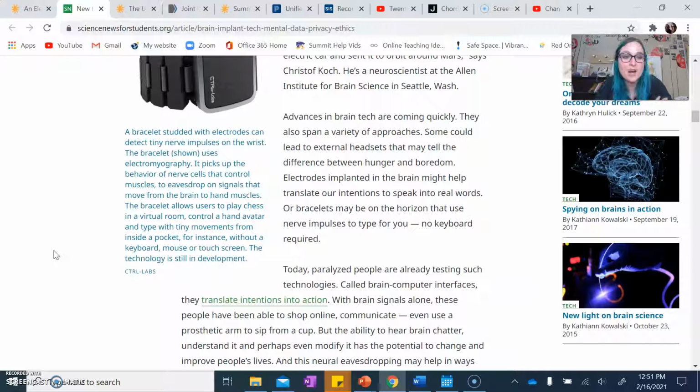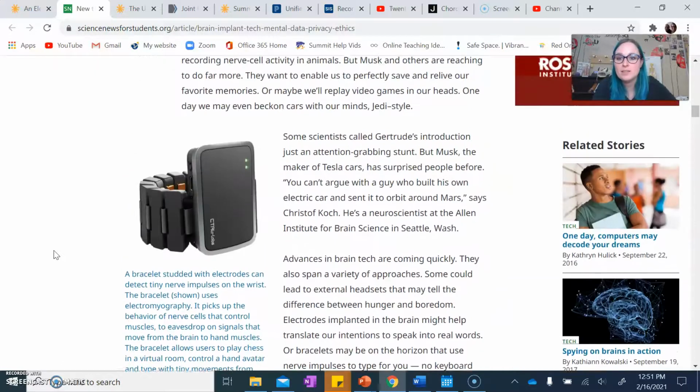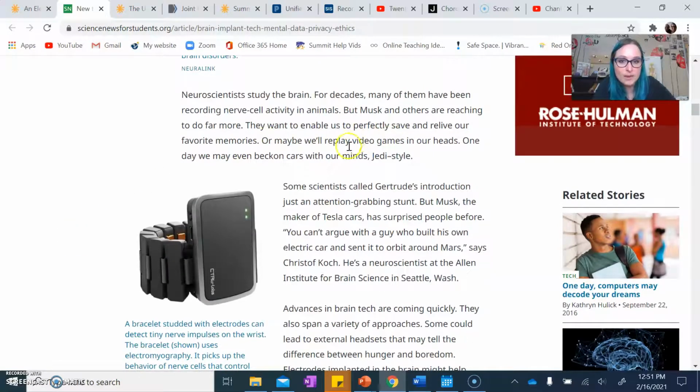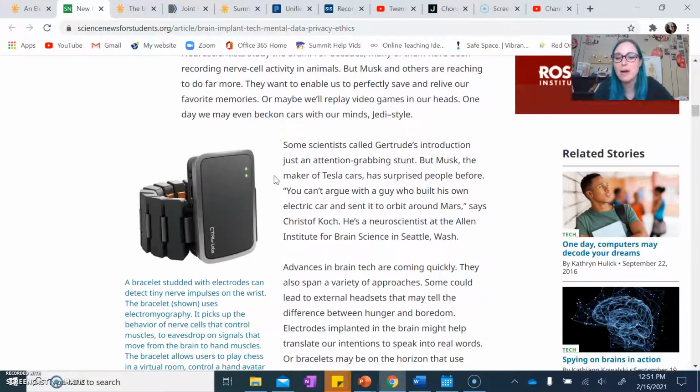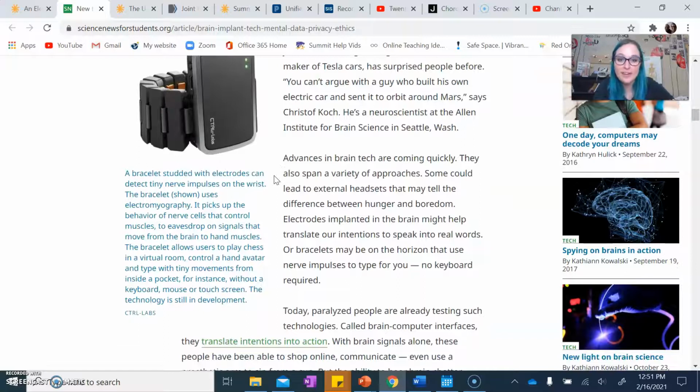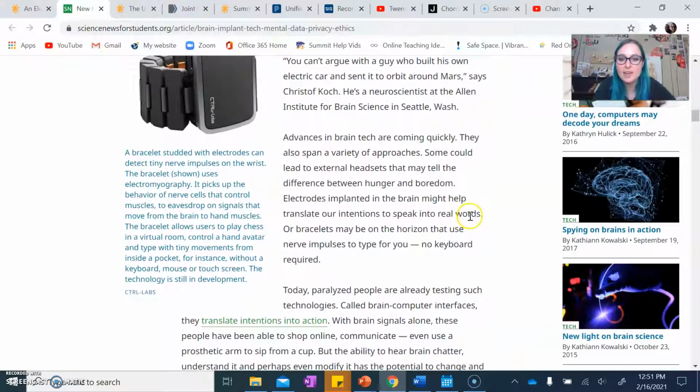Okay, so just a quick check for understanding here. What are some of the things it's talking about that we have already for brain tech? Right, so Elon Musk just said they're wanting to be able to save and relive favorite memories, or replay video games, or beckon cars with our minds. We're not there yet, but we do have things that can translate our intentions to speak into real words, or use nerve impulses from a bracelet to type something out, and you wouldn't need a keyboard.